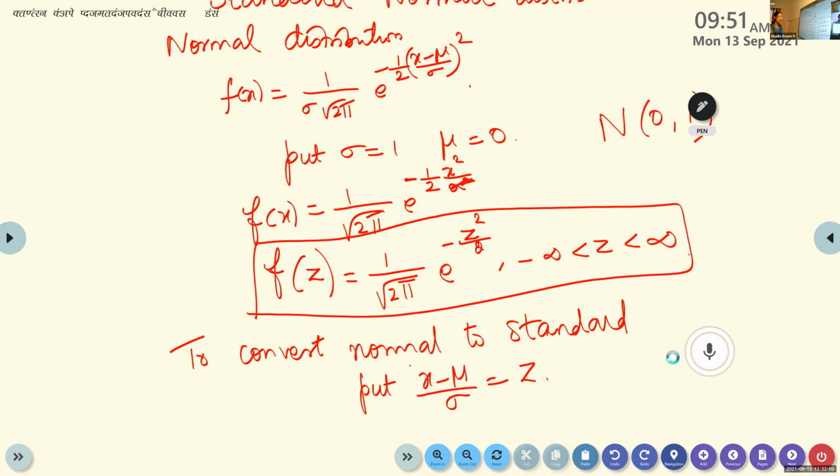In the place of x minus mu by sigma, we are writing z, isn't it? So it is called the z score. In the normal distribution, if you put x minus mu by sigma as z, it will become standard normal distribution. So x minus mu by sigma is called the z score.